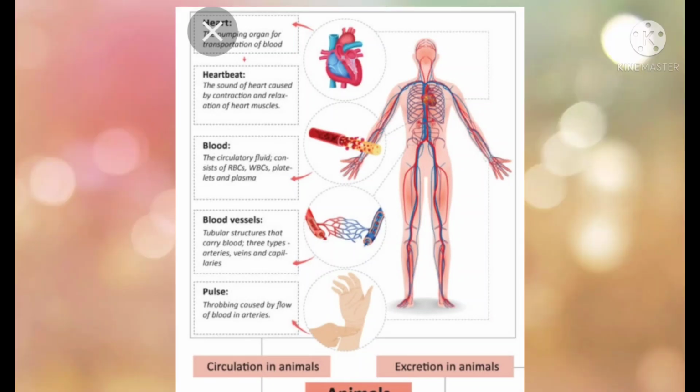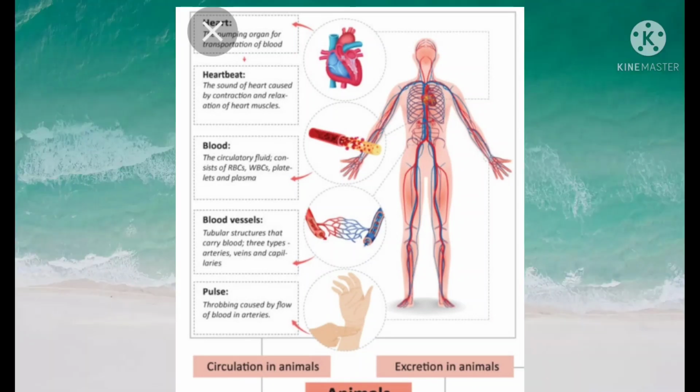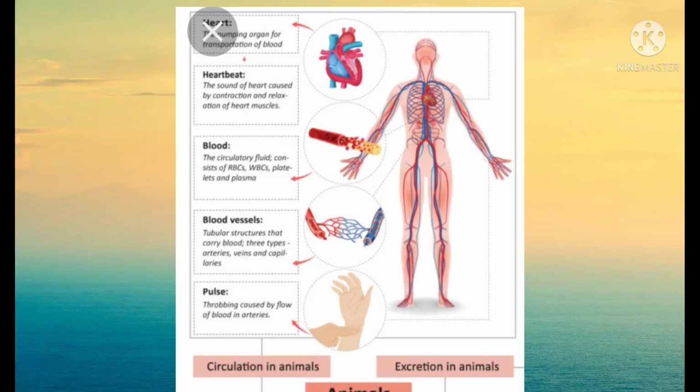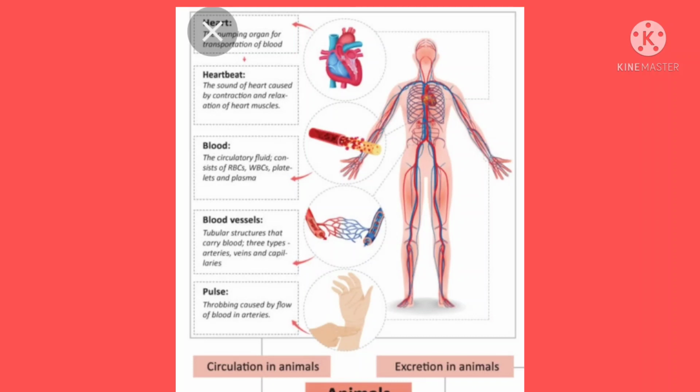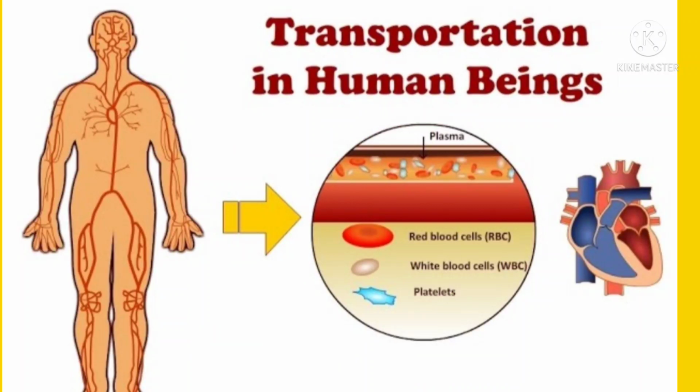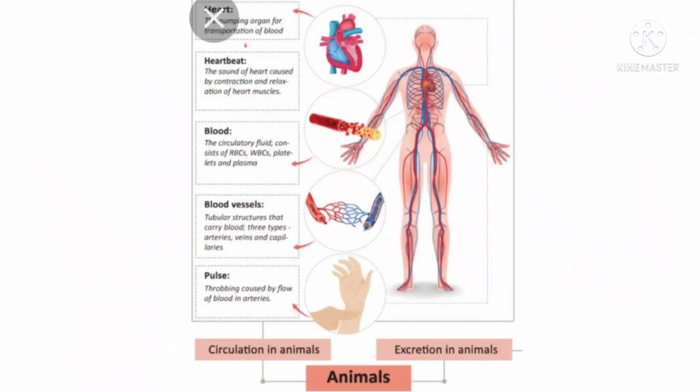Yes, children. Now we are going to the definition of what is transportation. Moving materials from one part to another part is called transportation. Transportation in human beings is carried out by the circulatory system of organs, tubes and blood. In the human body, the circulatory system is made up of a pumping heart, blood and lymph.